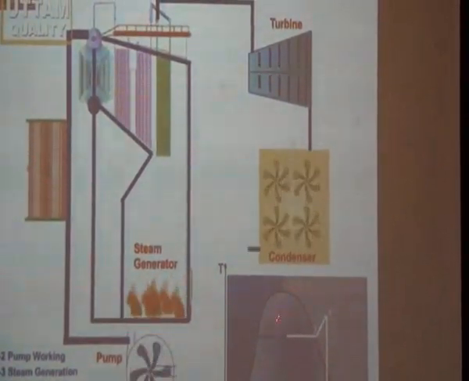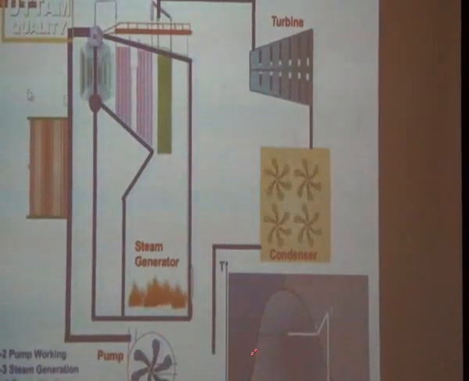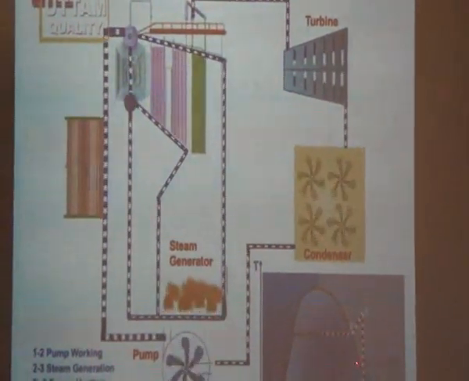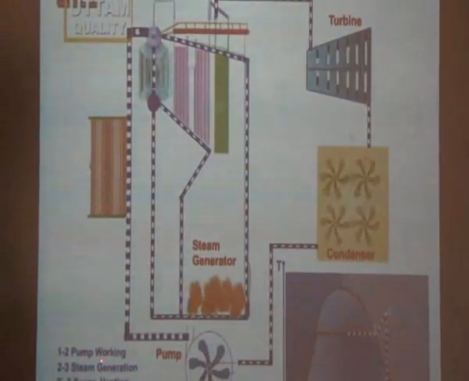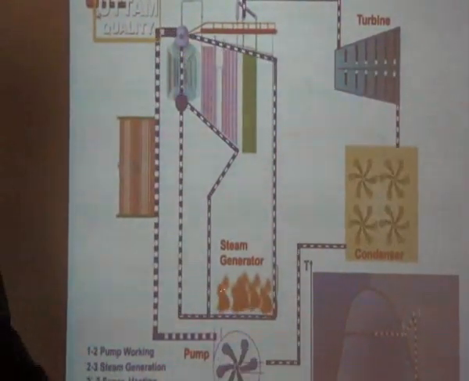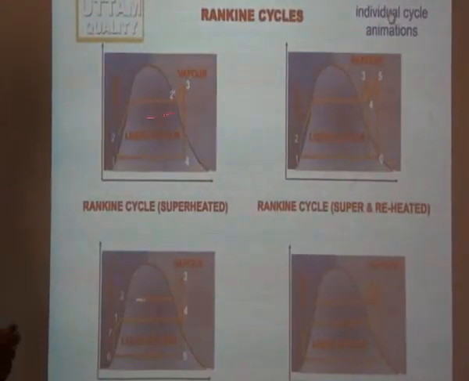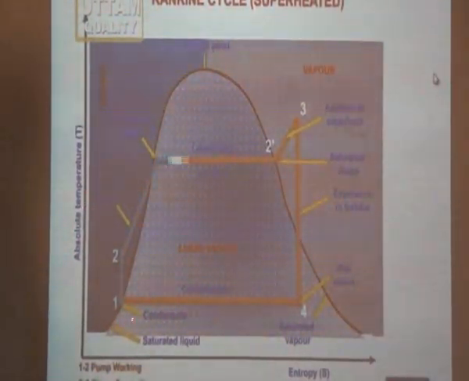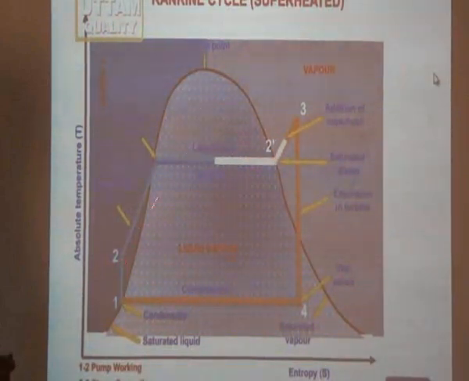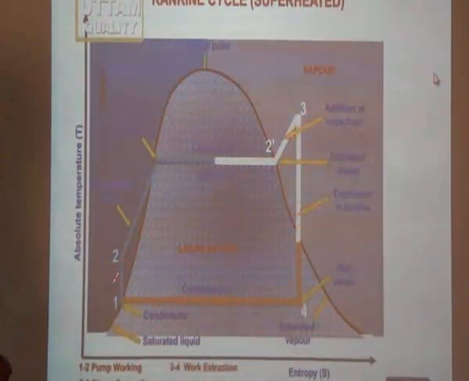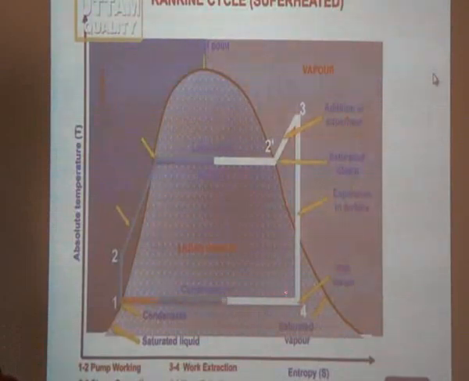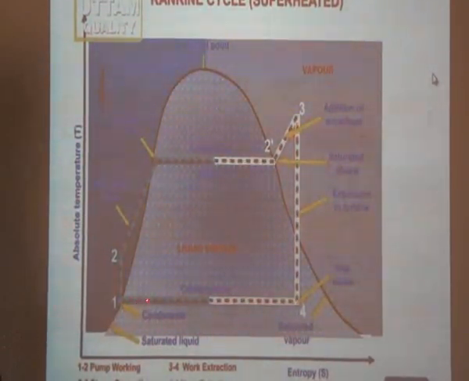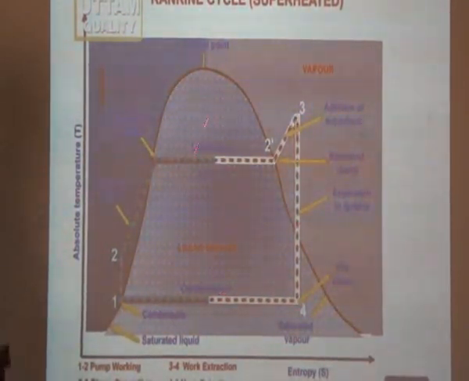This is a surface condenser. This is the corresponding TS diagram. Here you can see the liquid line and the steam line. So process 1 to 2 is the pump work, 2 to 3 is the engine, as I discussed earlier. At the same time, here is the Rankine cycle on the PV and TS diagrams. So 1 to 2 is isentropic compression, 2 to 3 represents constant pressure heat addition, 3 to 4 is isentropic expansion, and 4 to 1 is isobaric heat rejection.